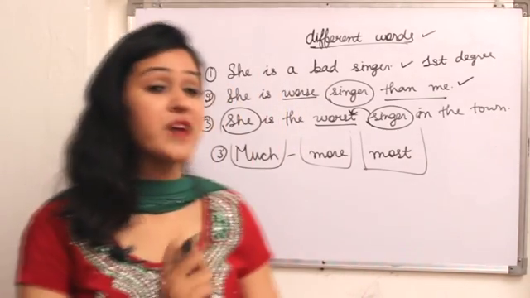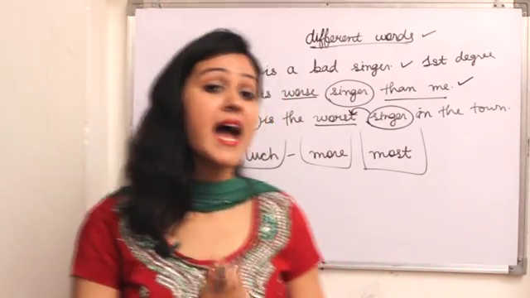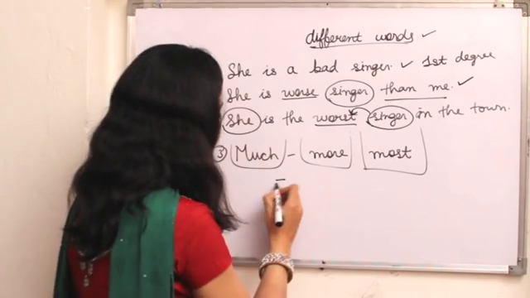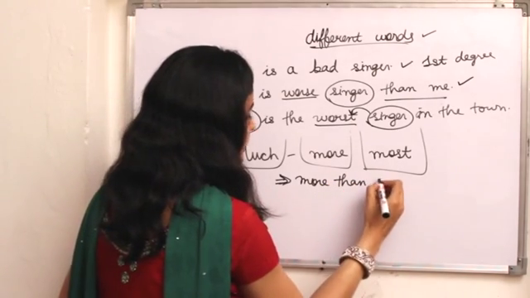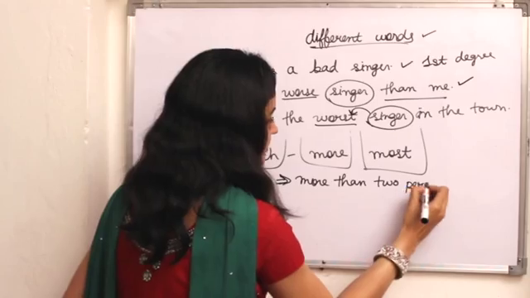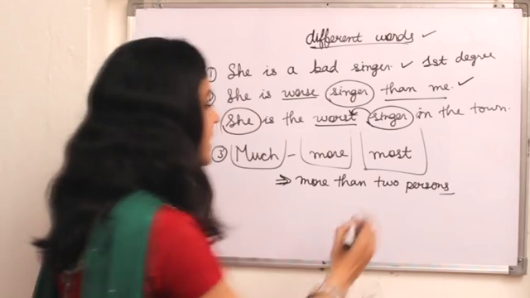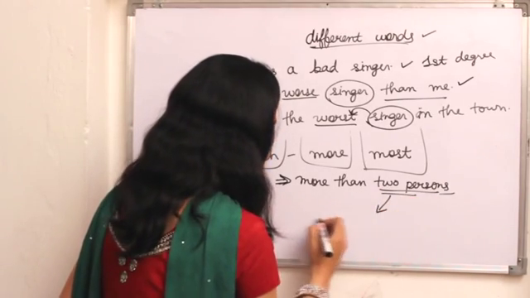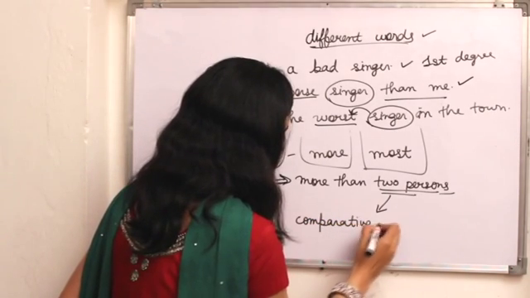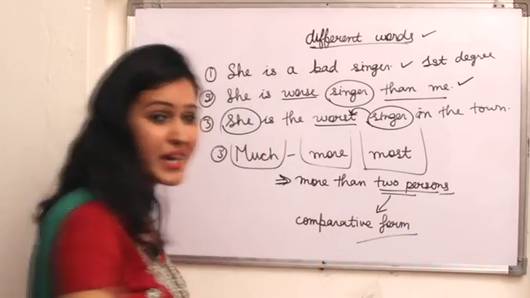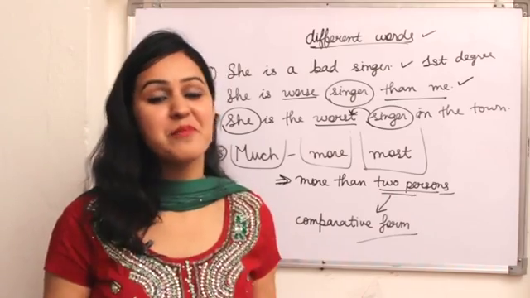So when you are familiar with superlative, you always remember that it is used for more than two persons. But if it is two persons, then it changes to comparative. Okay, I hope you understand comparative and superlative terms very perfectly.